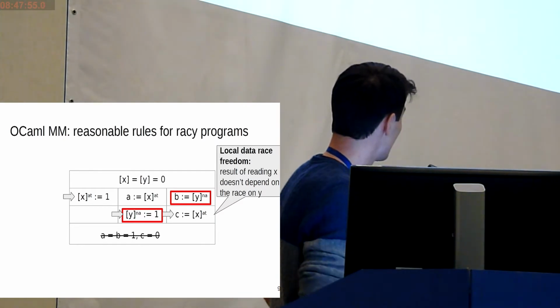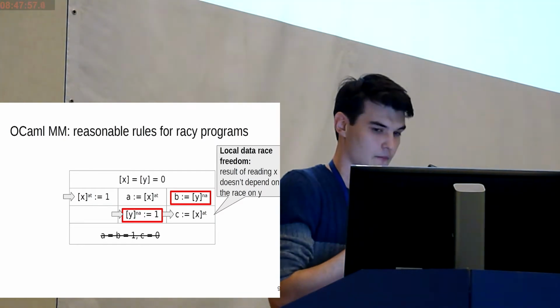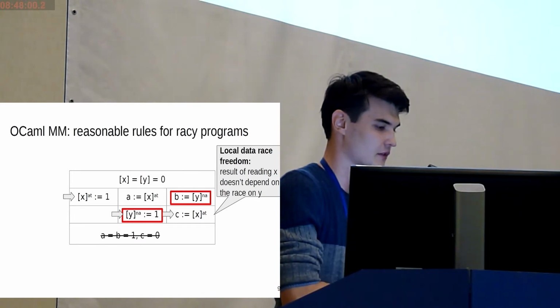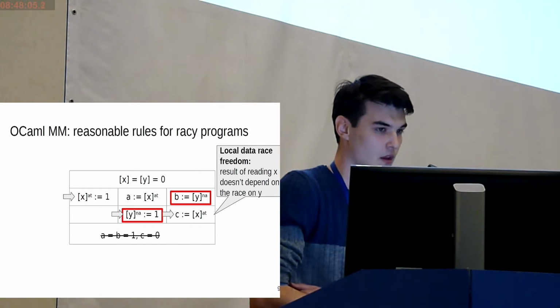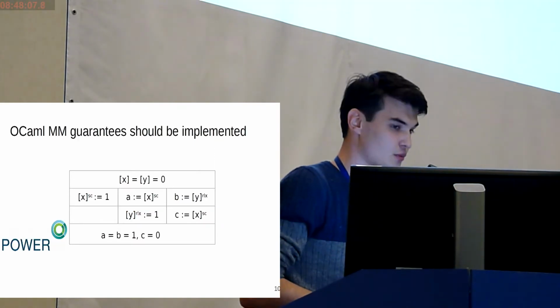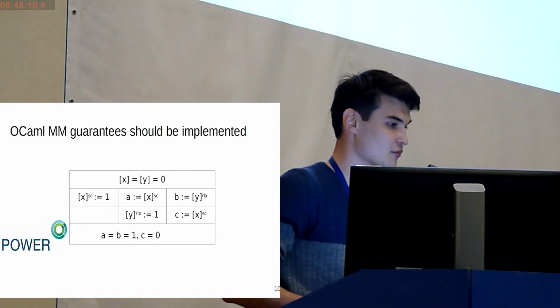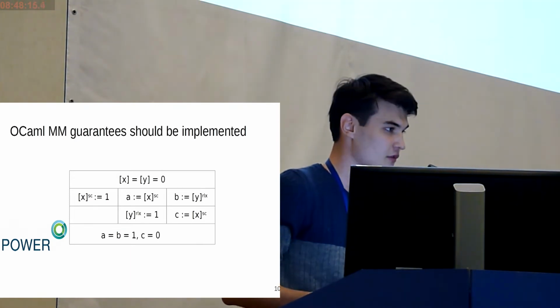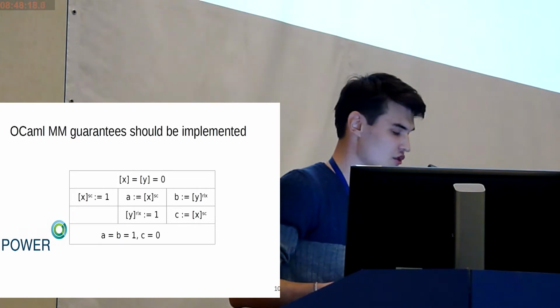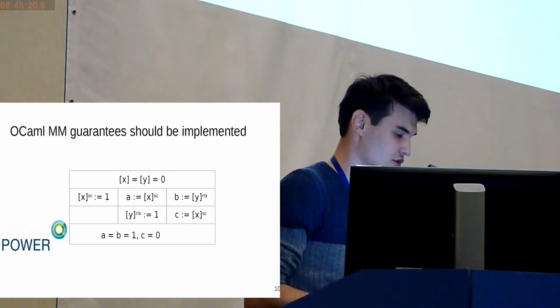So this is a useful feature, and it allows us to prove various specificities of behavior in the program despite the data race. To apply this memory model in practice, we need to prove that when we execute programs in real hardware, these guarantees are executed. But as we see, in power architecture, the similar program can be executed in a different way.